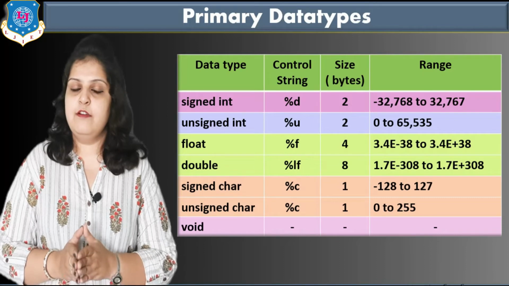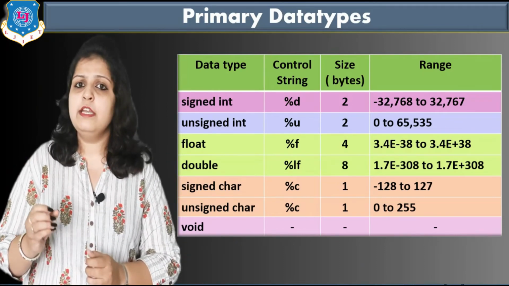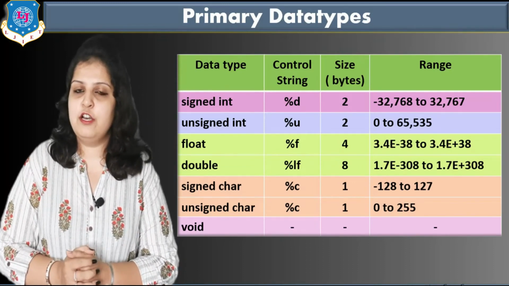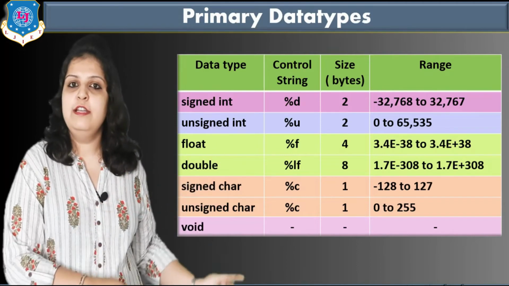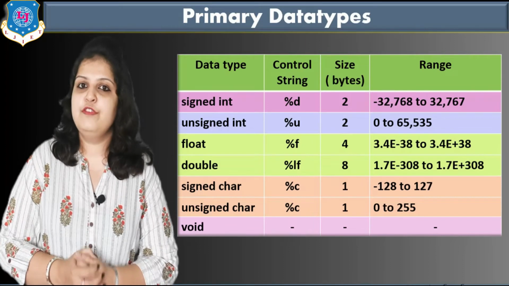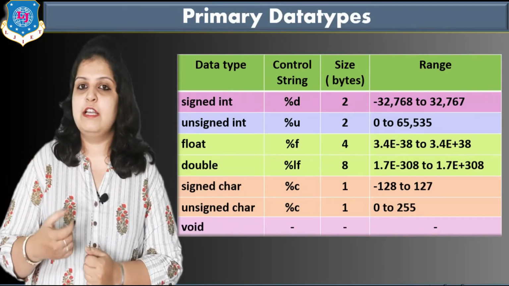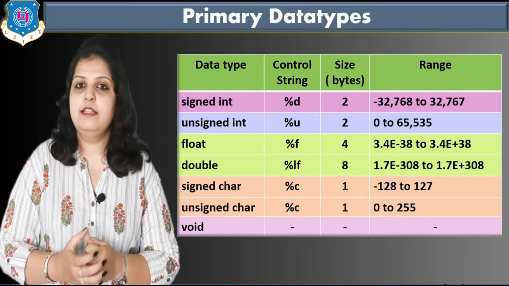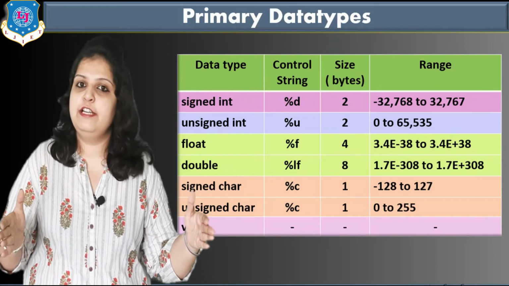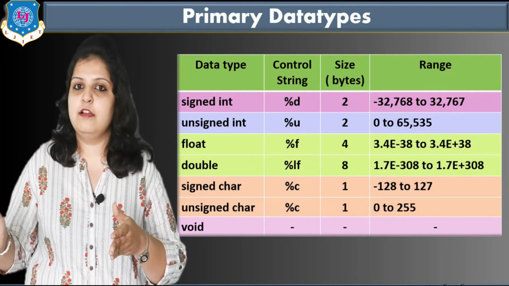When we declare a variable using any data type, the compiler allocates some memory for that particular variable. For all these different data types, the memory in bytes is different, so we have to remember this. And what do we mean by range? When you declare a variable as an integer, one specific range, a maximum limit and a minimum limit, is already defined. We have to follow this limit at runtime.